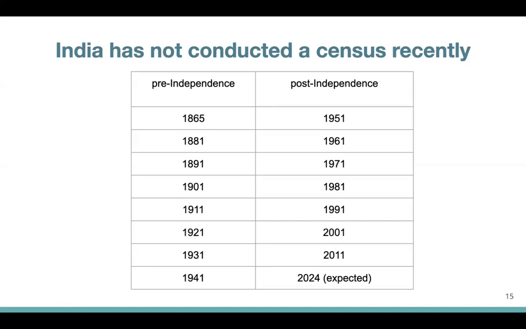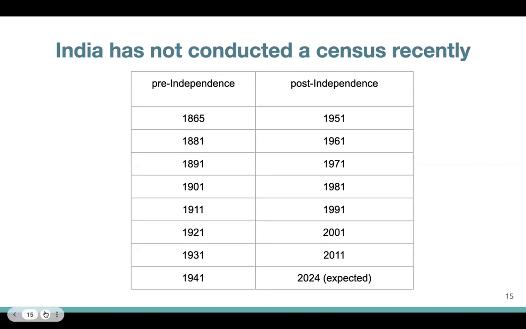The last census India conducted was in 2011. So that is, like, over 12 years ago. And the next census in India is expected to be in 2024, or maybe even after that. And then you might wonder to yourself, why is there no census being conducted?